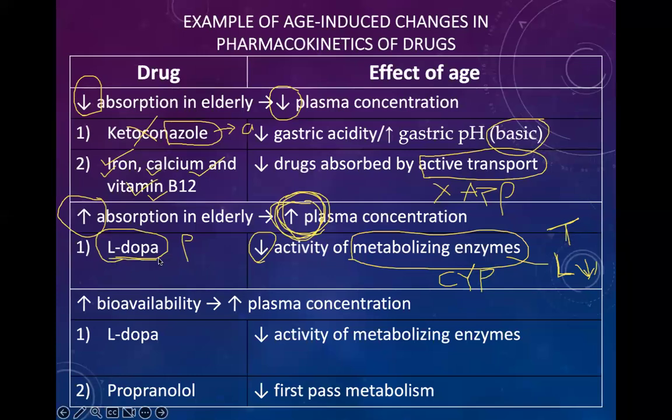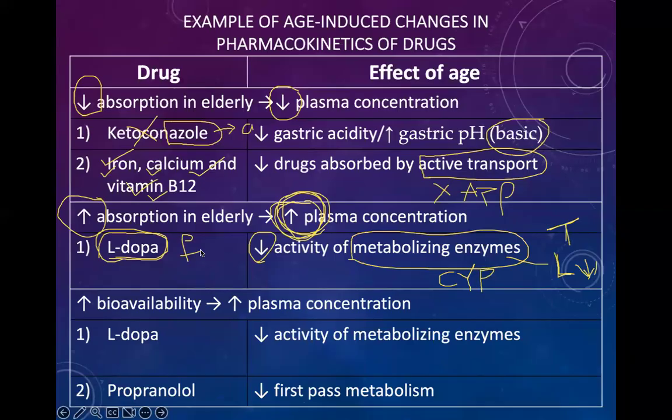Levodopa is a drug used for the treatment of Parkinson's disease. Parkinson's is a neurological condition where patients have three symptoms: akinesia, rigidity, and tremor.